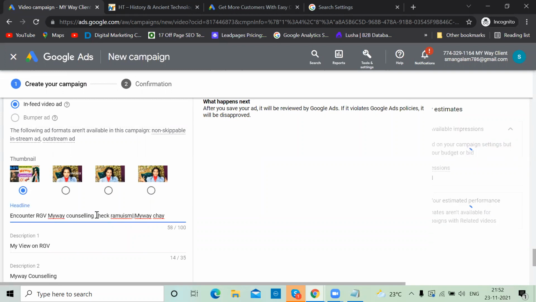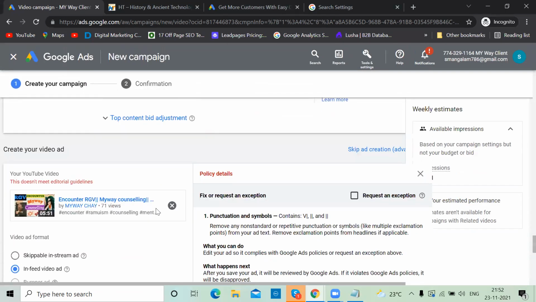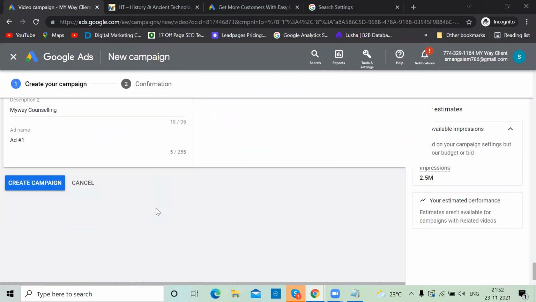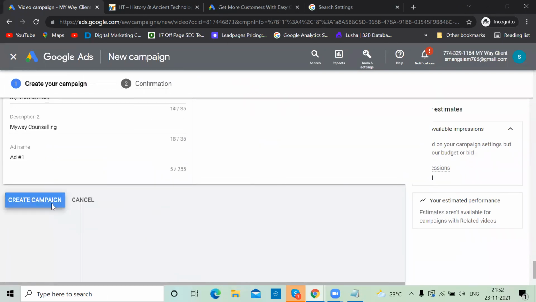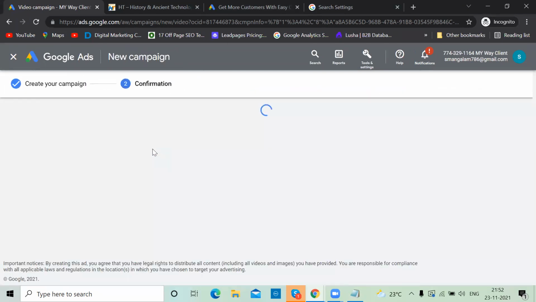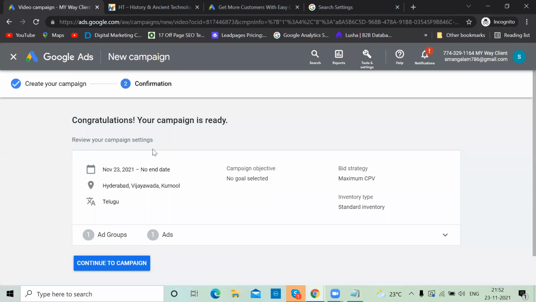And I'm changing that. And next, let's say the emojis, these are all not allowed. Done. It's perfect now. Congratulations, your campaign is ready.